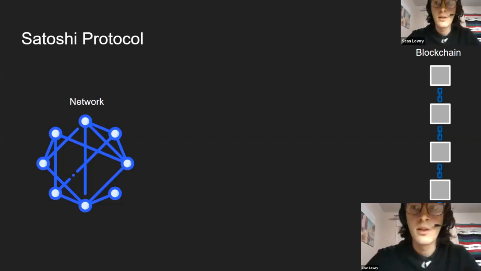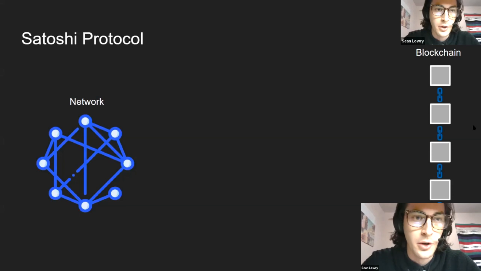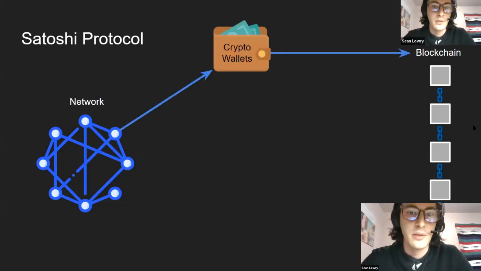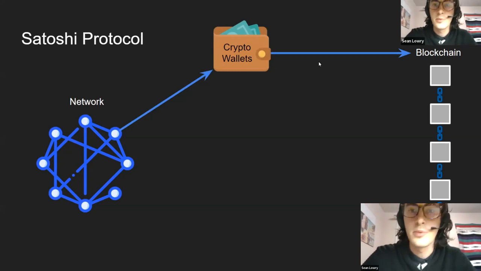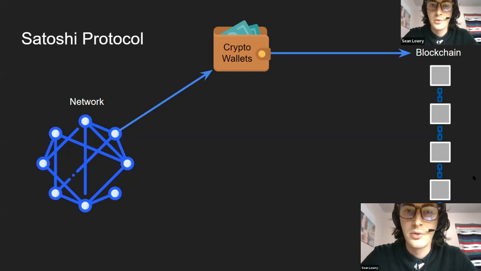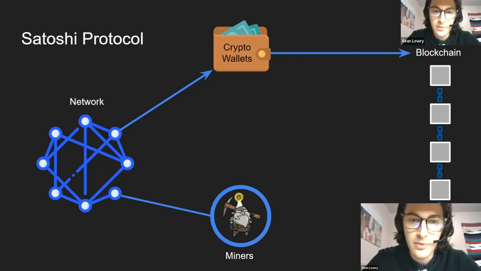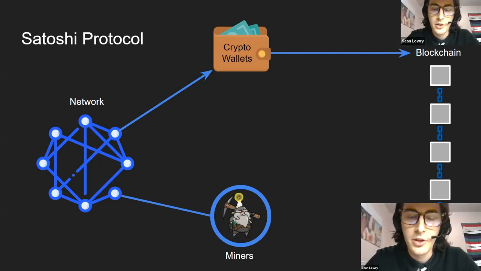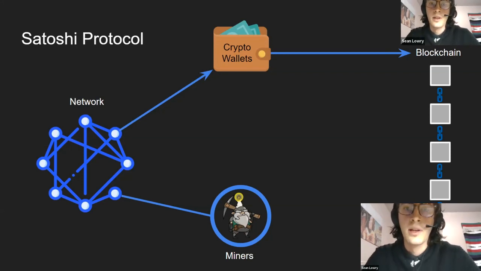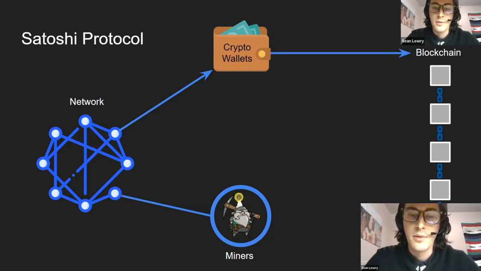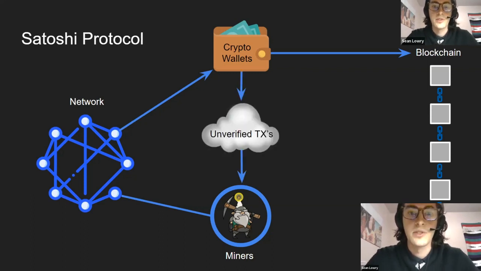Okay, so here's our blockchain, and here's our network of nodes. These are all the people on the blockchain. They have these crypto wallets which they can use, and this uses the blockchain to verify that these transactions are legitimate. So you can't double spend, that kind of thing. You've probably heard of miners before. They are a type of node on the network that verifies transactions, and they do that to earn rewards from the system. So we have unverified transactions going to the miners.